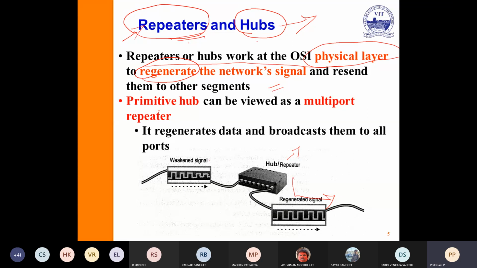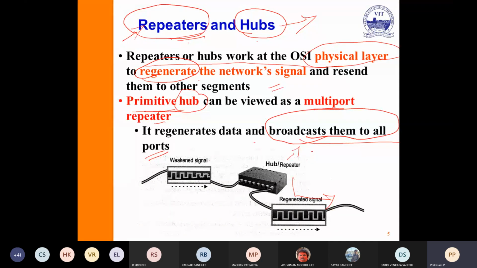The primitive hub can be viewed as a multi-port repeater. It regenerates data and broadcasts it to all ports. A hub is nothing but something that regenerates and resends to another segment. The primitive hub regenerates and broadcasts to all other ports.